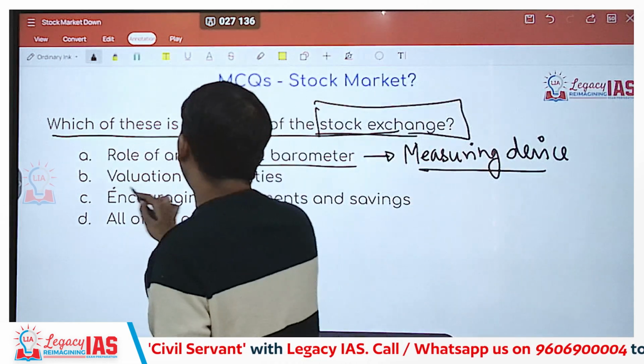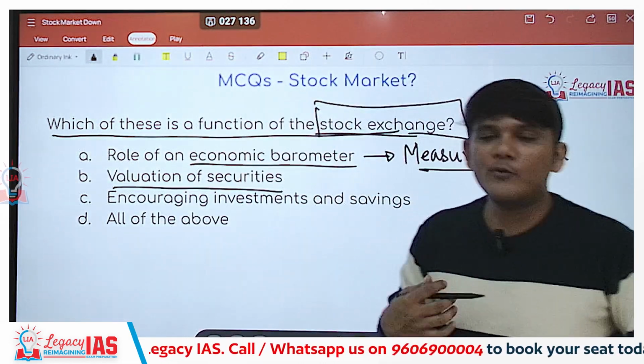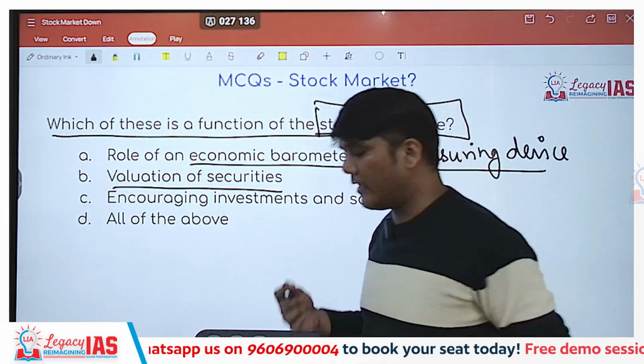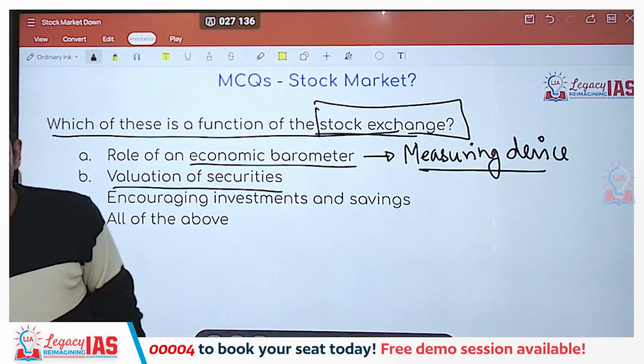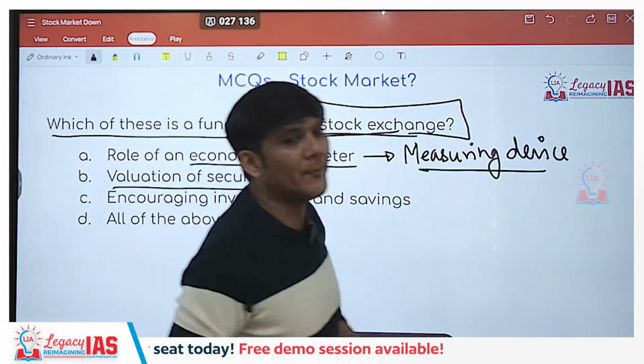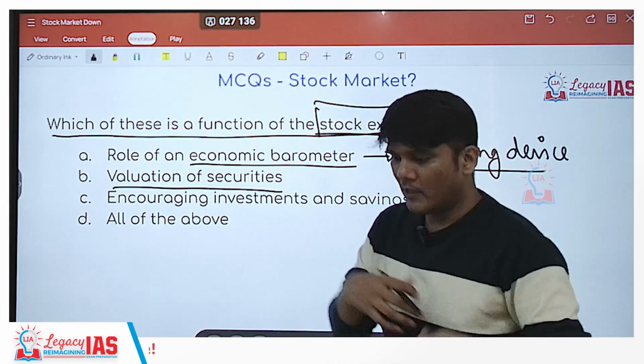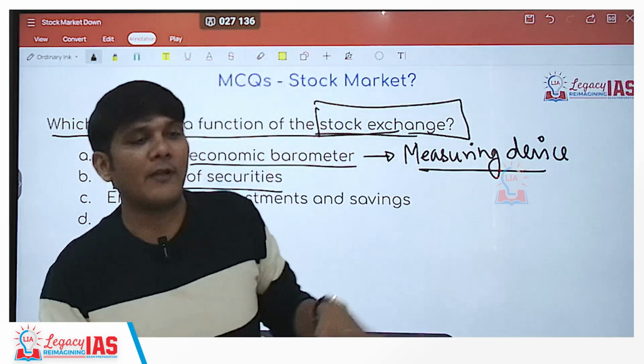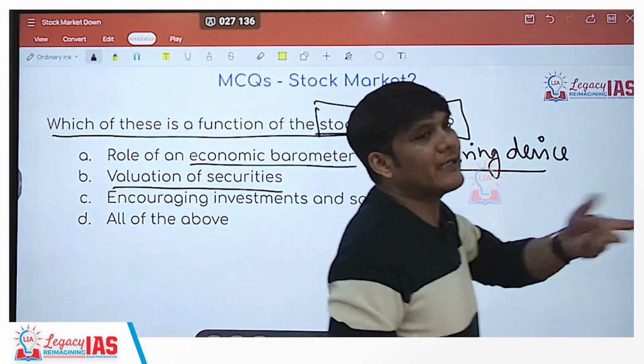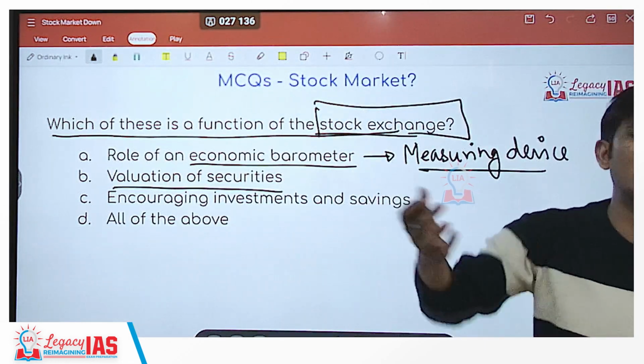Second, valuation of securities. As in valuation of shares, it helps in deriving the value of the shares, the value of the company, the securities. Because when the shares are traded in the market, their rates keep fluctuating depending upon the increase, decrease in demand and the future prospects, and so on.